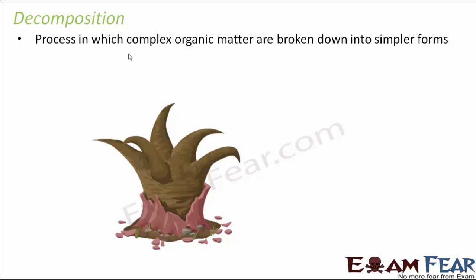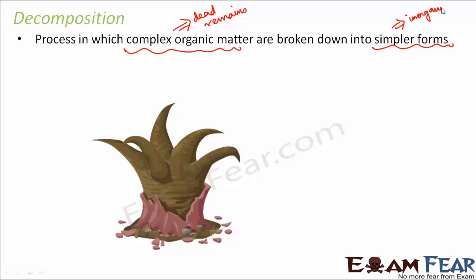So what is this complex organic matter? The complex organic matter is nothing but the dead remains of plants and animals. So that is because they are all organic, they are carbon containing substances. So that complex organic matter will be broken down into simpler forms. Simpler forms could be inorganic materials, maybe nitrogen, phosphorus, which act as nutrients for the plants. So it could be inorganic nutrients, or it could be inorganic substances like nitrogen gas, which is released back to the atmosphere.